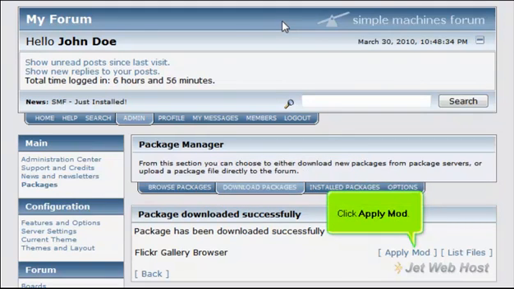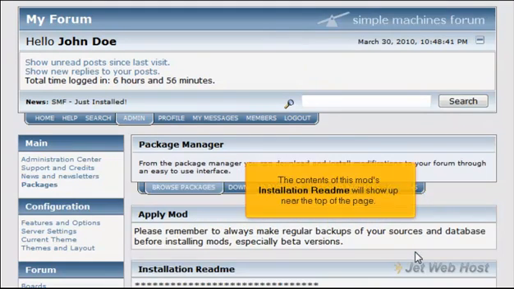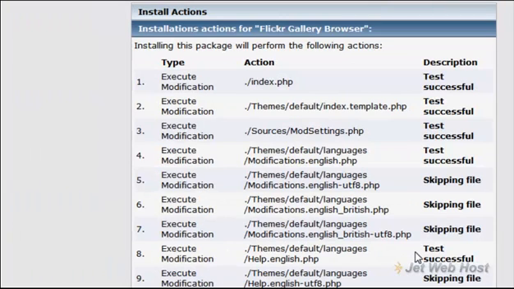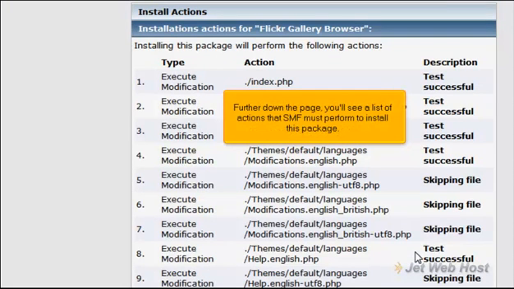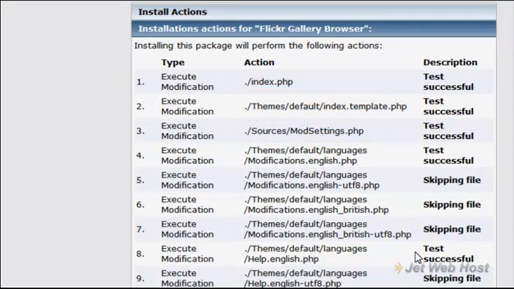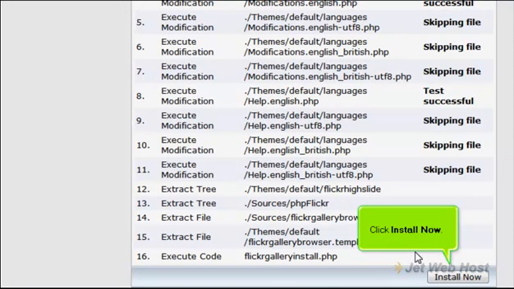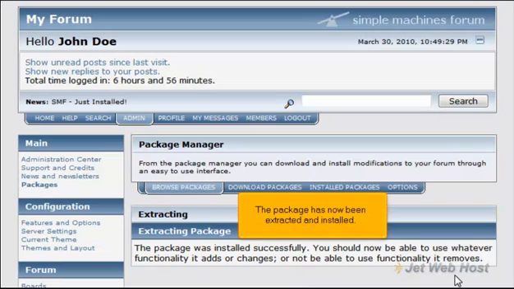Click Apply Mod. The contents of this mod's installation README will show up near the top of the page. Further down the page, you'll see a list of actions that SMF must perform to install this package. Click Install Now. The package has now been extracted and installed.